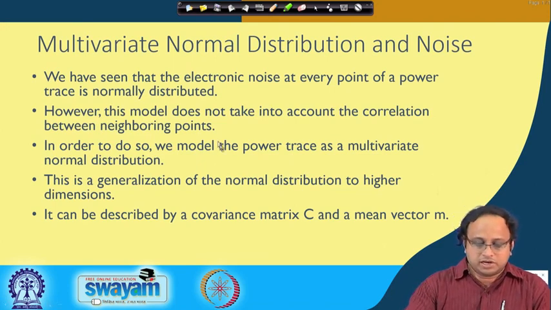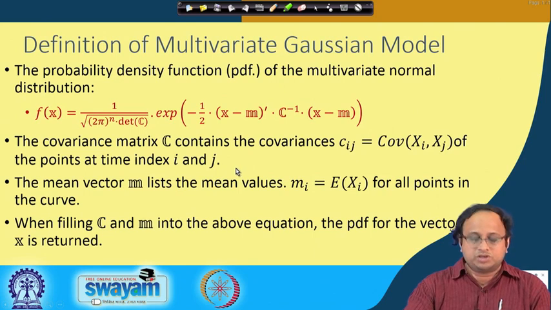Okay. So, this brings us to the formalization, the probability density function of the multivariate normal distribution. You can see that f(x) is equal to 1 by square root of (2 pi) to the power of n times the determinant of C. C is the covariance matrix here, and m is essentially the mean vector.